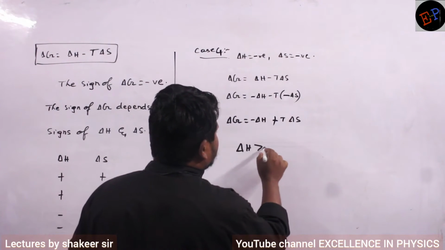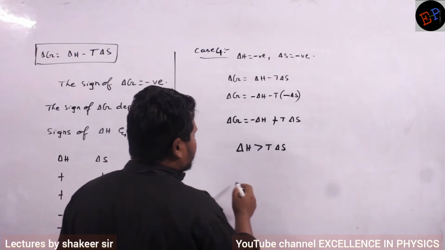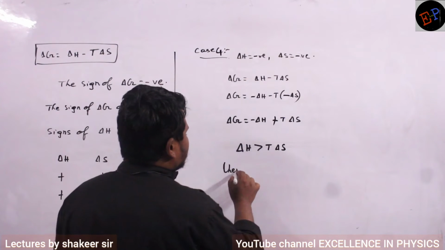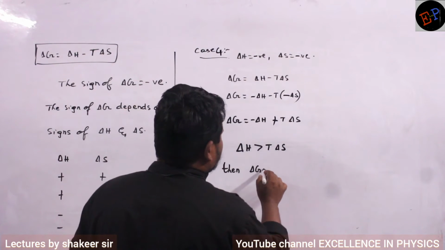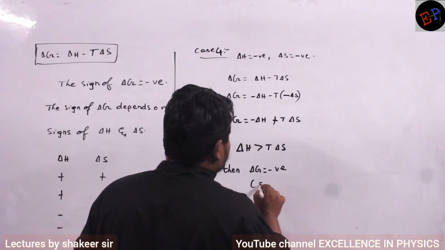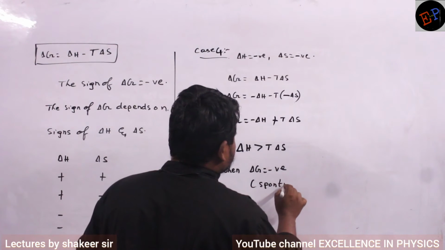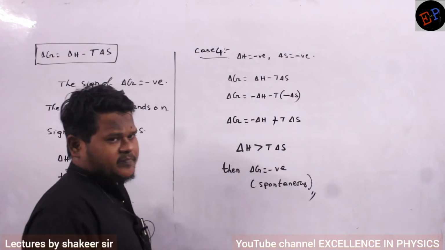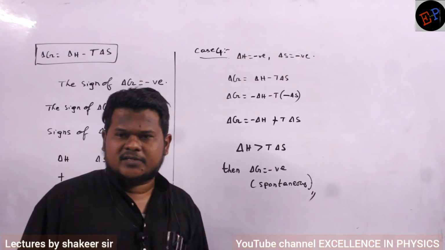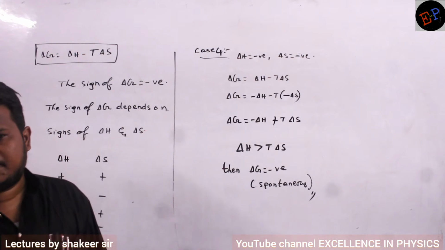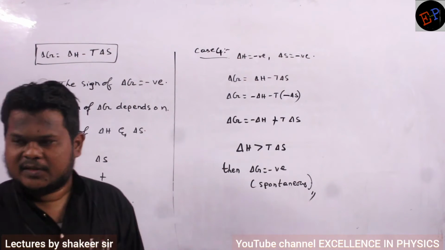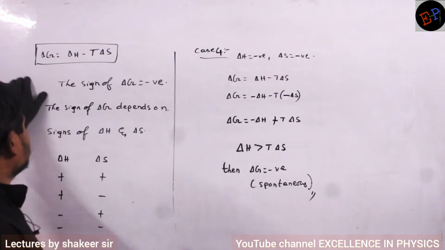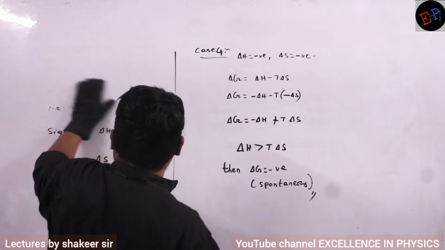Delta H should be greater than T into delta S, then delta G will be negative and the reaction will be spontaneous. Are you able to understand? So these are the different conditions in which a reaction can be spontaneous. Clear? Okay. So keep the next side heading.